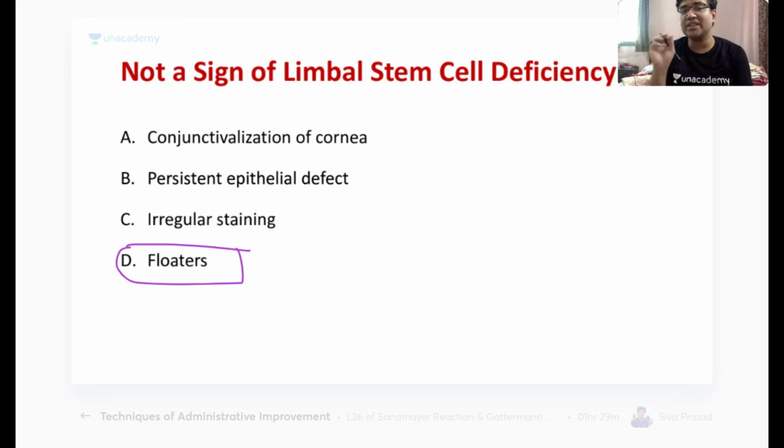It has nothing to do with limbal stem cell deficiency. The patient may have conjunctivalization of the cornea, a persistent epithelial defect, and, as I showed you, an irregular staining pattern also. So these are all the features of limbal stem cell deficiency.